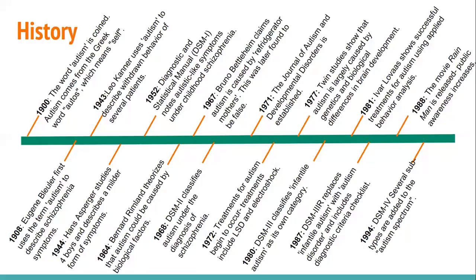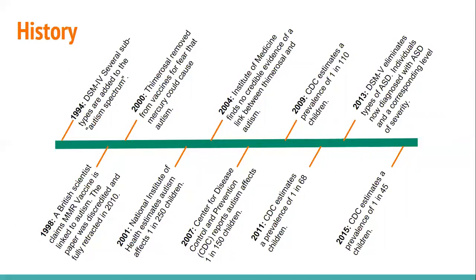In 1988, the movie Rain Man brought autism to the main screen. This is when public awareness began to increase about autism. In 1994, the 4th edition of the DSM was created, and several subtypes were added to the autism spectrum.